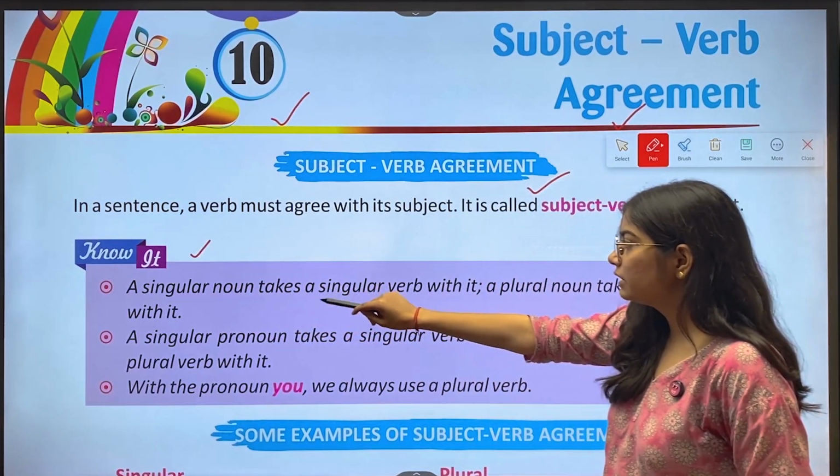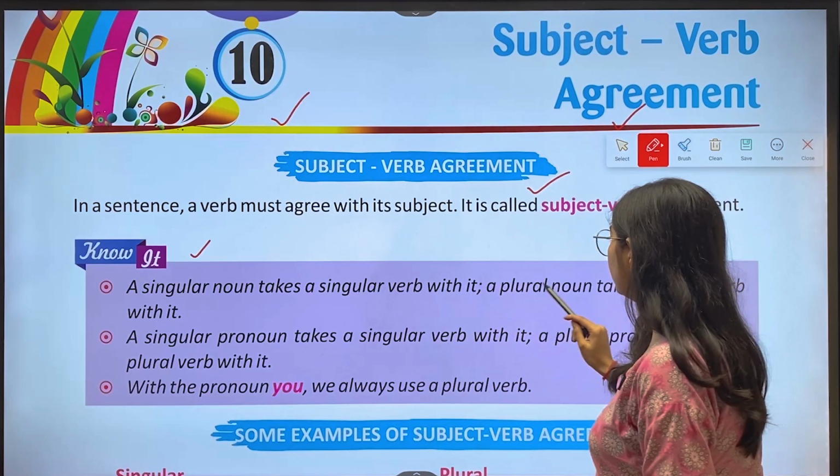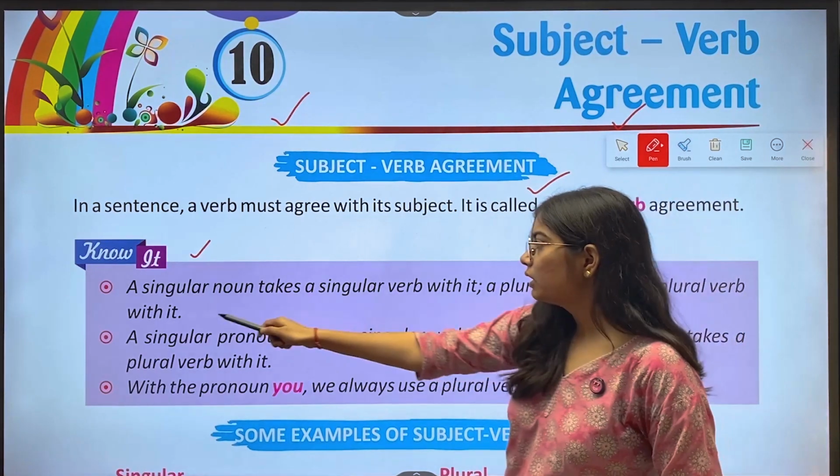Then we have, note it. A singular noun takes a singular verb with it. A plural noun takes a plural verb with it.